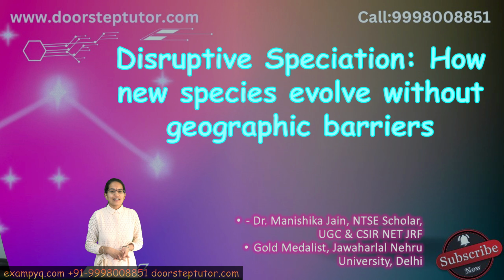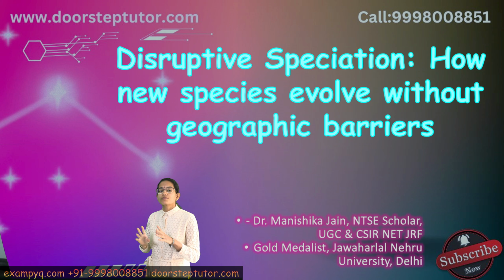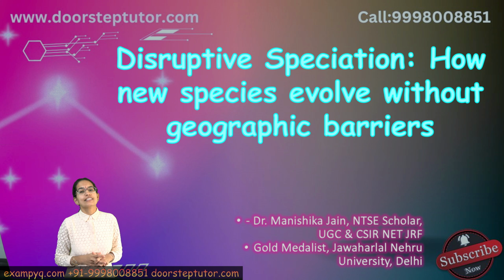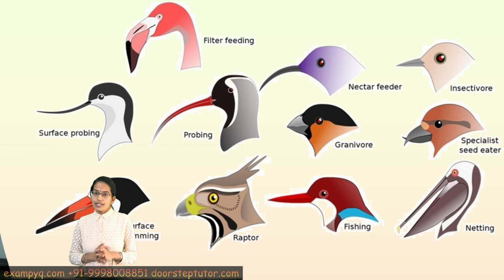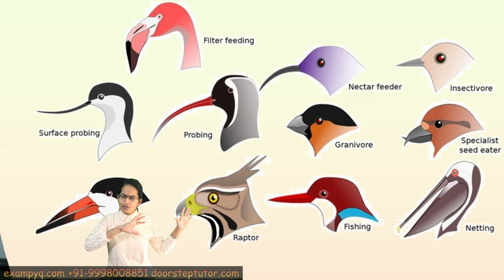Important research that has been done at IIT Bombay now talks about how species evolved even without geographical barriers, and this is what is known as disruptive speciation. Now this article in The Hindu was a very impressive article where if we go on to the basics of